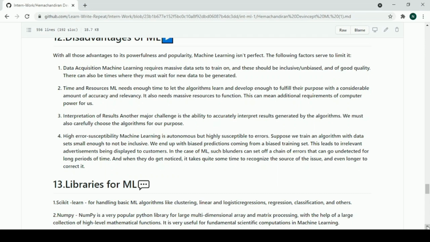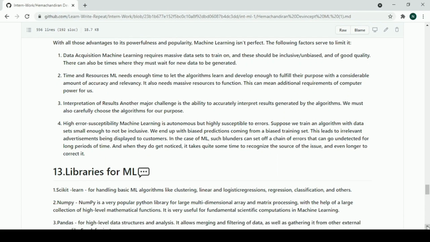Next comes high error susceptibility. ML is autonomous but highly susceptible to errors. Suppose we train an algorithm with data sets too small to be inclusive. We end up with biased predictions coming from a biased training data set. This leads to irrelevant advertisements being displayed to customers. So in such cases, when they get noticed, it takes quite some time to recognize the source of the issue and even longer to correct it.